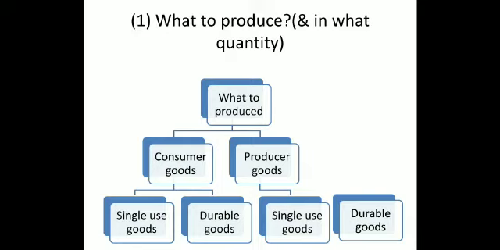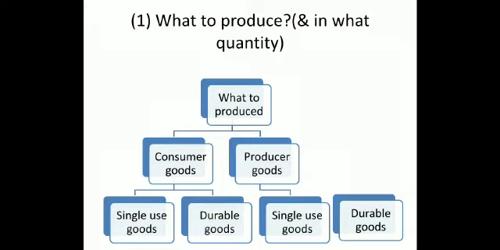Now, consumer goods are divided into two parts: single use goods and durable goods. Single use goods are those goods which are used a single time, means after one consumption they are consumed. But durable goods are long-lasting goods which run for more than one year, or more than 2 or 3 or 10 years.